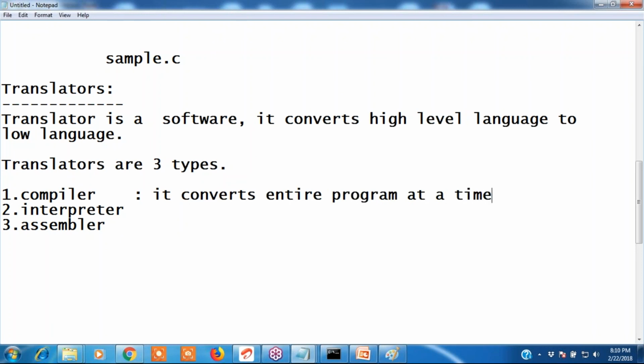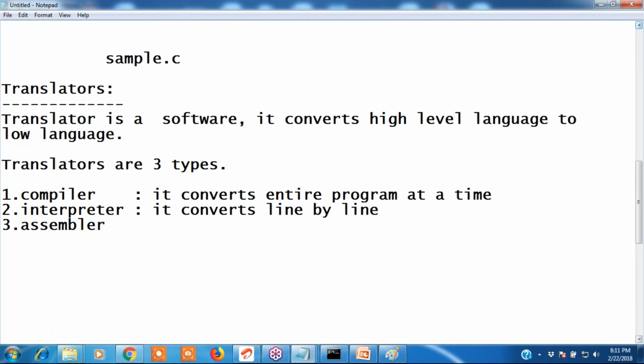Now tell me what about interpreter? If it is interpreter, how does it convert? It converts each line at a time. Yes, it converts line by line.